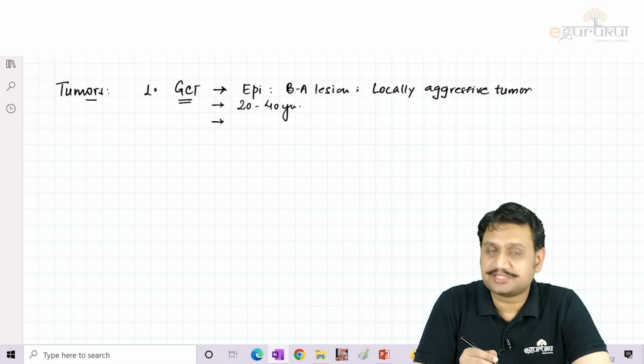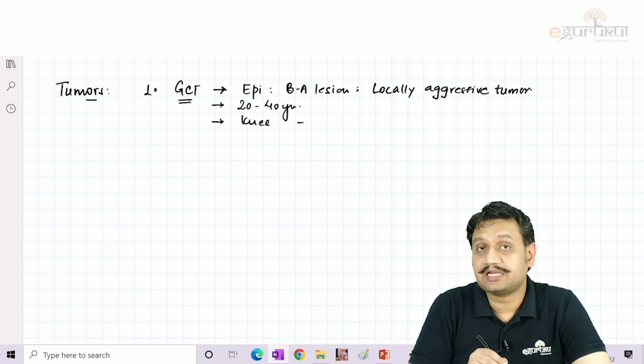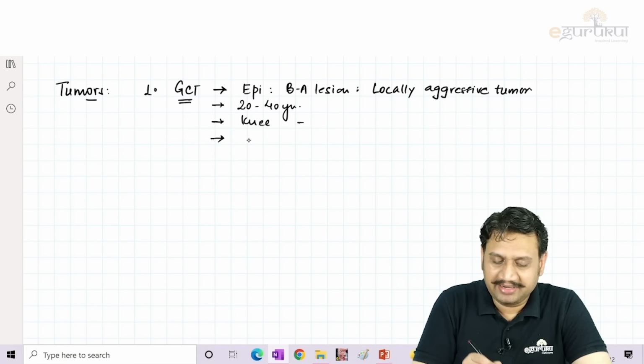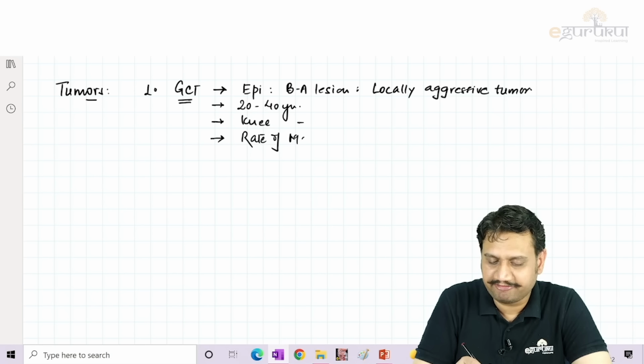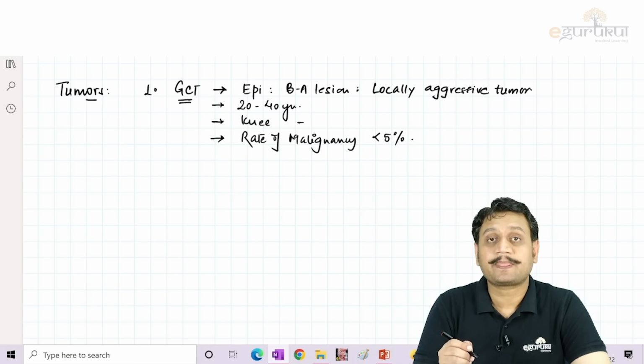The most preferred location for the giant cell tumor, you all know, is the knee joint, that is the lower femur or the upper tibia, and the rate of malignant transformation is usually less than 5%, right?